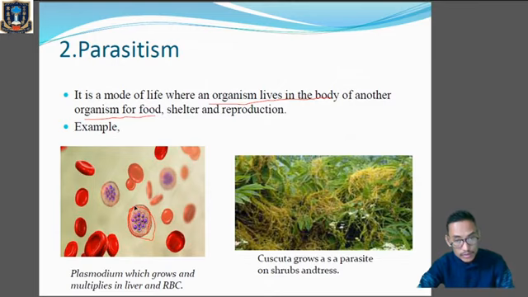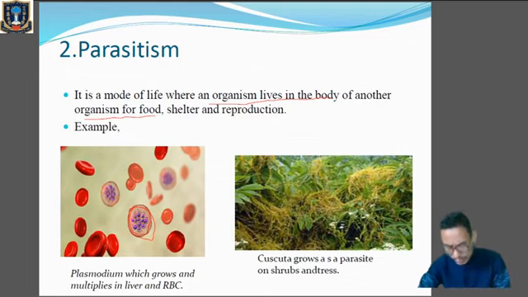Okay, so this is the parasite. Clear? That is mainly multiplying in the liver cells and in the red blood cells of the human host. So here we can say that this parasite, this Plasmodium, is the pathogen which causes different types of diseases in the body of the host.